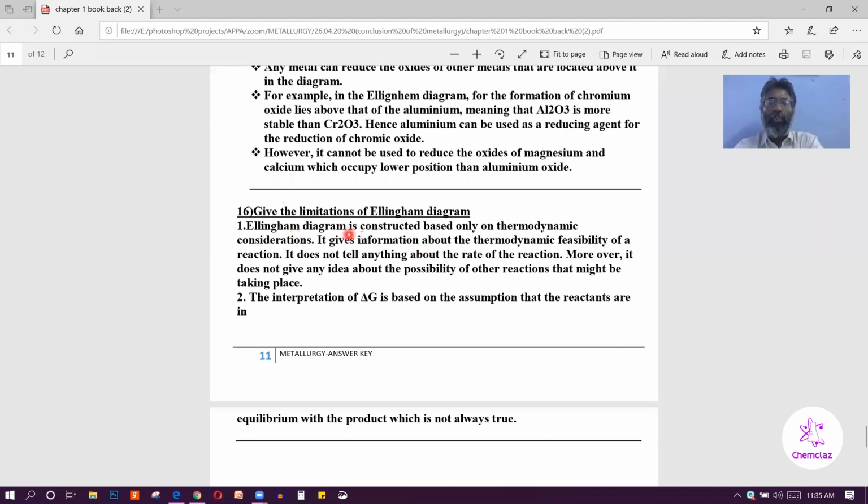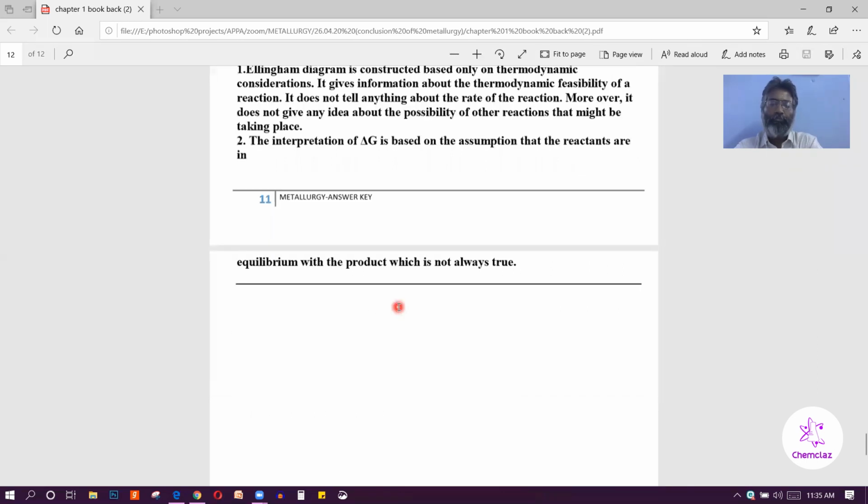Next, give the limitations of the Ellingham diagram. What is the first limitation? We can predict the feasibility of the reaction only. We cannot predict the rate of reaction. The second one is the interpretation of delta G for equilibrium reactions only. If the reaction is not at equilibrium, then interpretation of delta G is difficult in the Ellingham diagram.